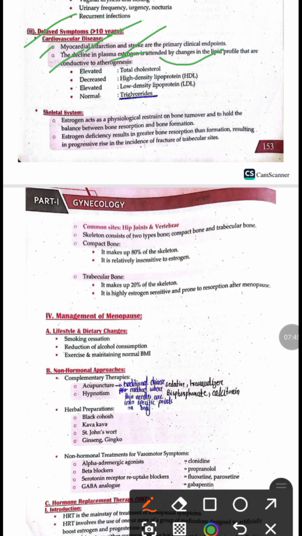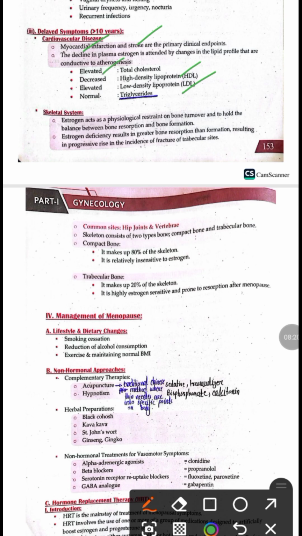So in estrogen deficiency, there will be disturbance in the lipid profile, like elevation of total cholesterol, a decrease in the high density lipoprotein, which is the good cholesterol, and an increase in the LDL, which is known as the bad cholesterol, whereas the triglyceride level remains normal. So due to the deficiency of estrogen, the LDL level will rise and the HDL level will decrease, which increases the risk of stroke and MI due to atherogenesis or atherosclerosis.